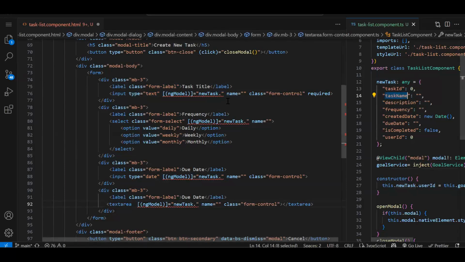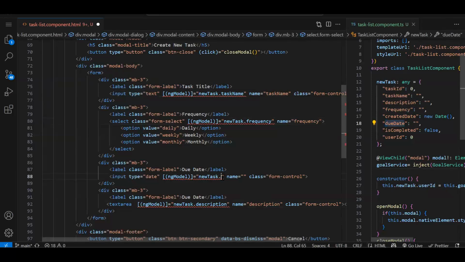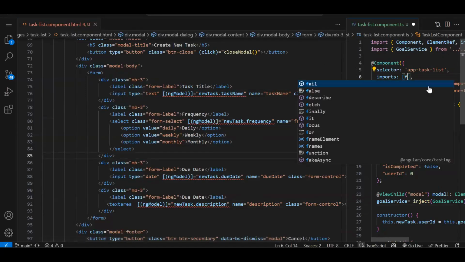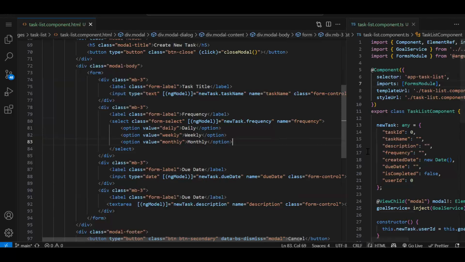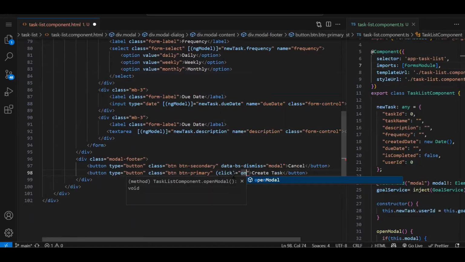Fine. So here task name will go over here and over here. Then description, it is giving error because we didn't include the forms module. And over here frequency, and over here frequency, and this is due date. Fine. Now it is giving error on the ngModel because we didn't import the forms module. So let's import the forms module. Fine. So now on click of create task, we need to call our API function. So click on save task.